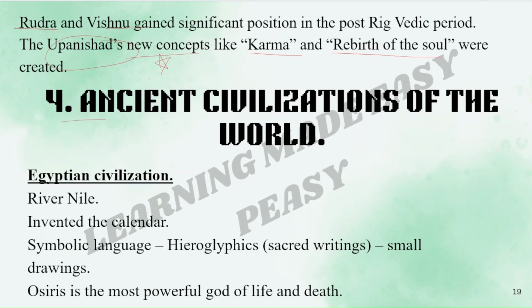Fourth lesson, ancient civilizations of the world. We first have the Egyptian civilization. Egyptian civilization developed or took birth on the banks of river Nile. They invented the calendars. They had a symbolic language that is called as hieroglyphics, that is sacred writings. It was in the form of small drawings. Osiris is the most powerful god of life and death.